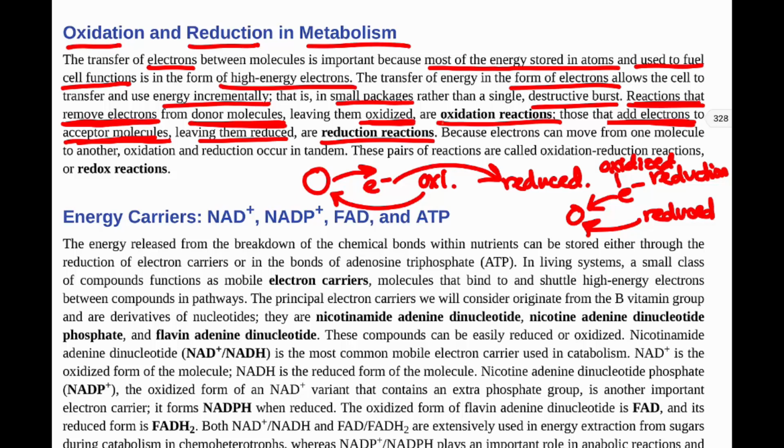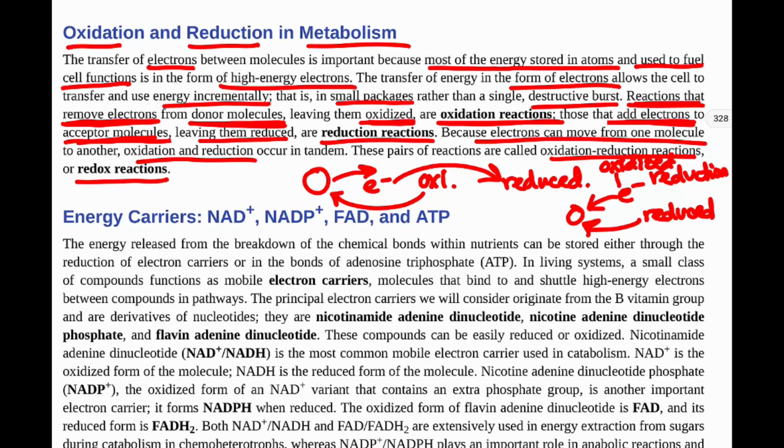Since we have electrons moving from one molecule to the other, these reactions occur at the same time. As one is oxidized, the other is reduced, and then when we have a transfer again, the other one is oxidized and the new one is reduced. So these pairs of reactions are called oxidation-reduction reactions, or redox reactions.